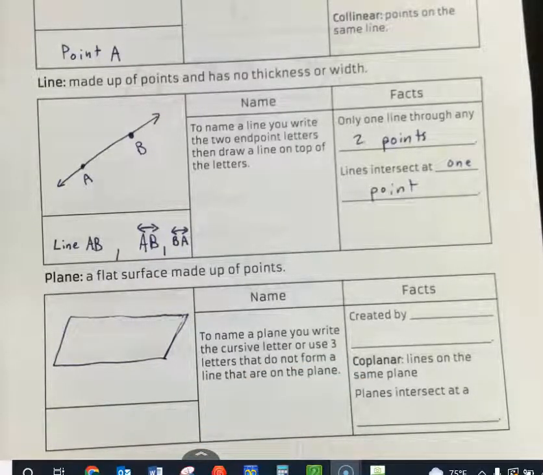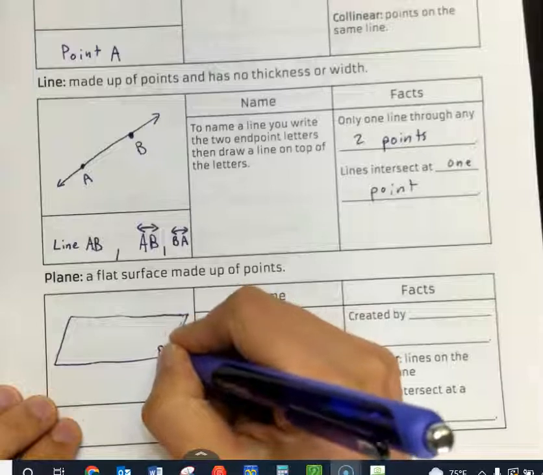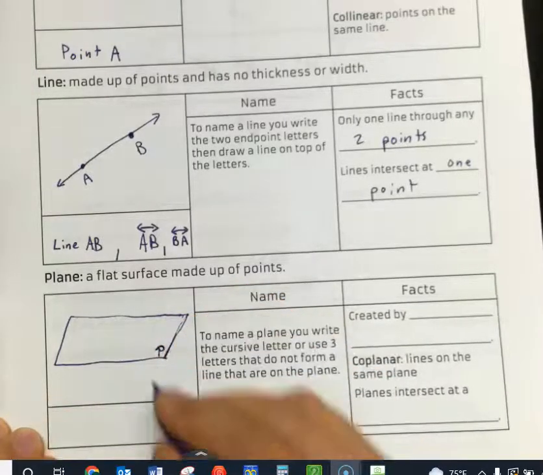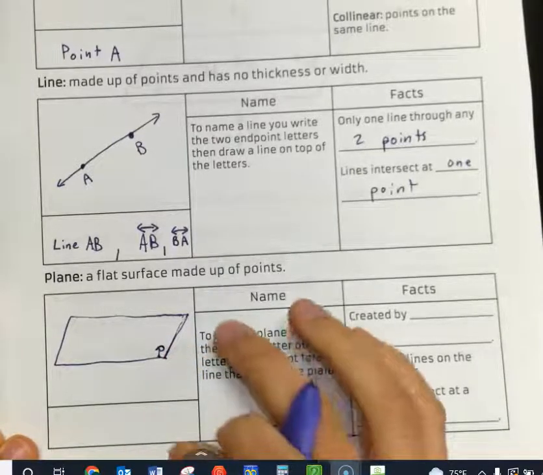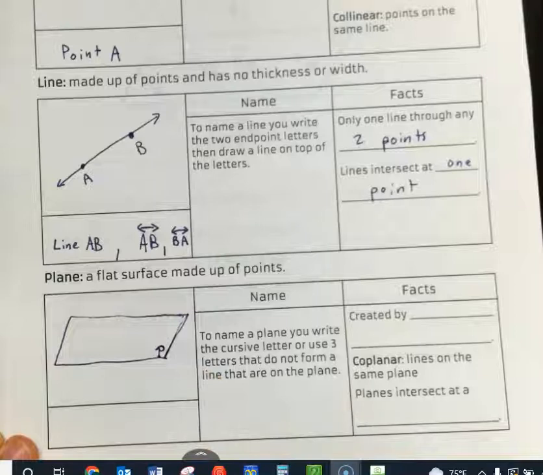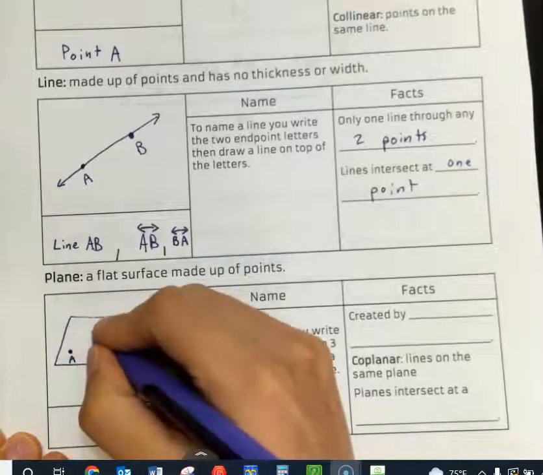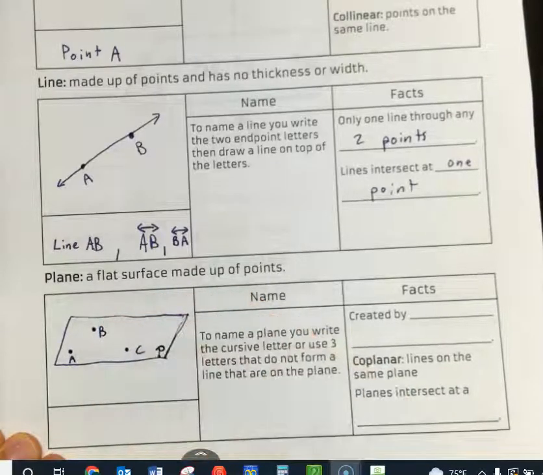But in actuality, it looks like a flat surface that goes on forever. So let's say we call this plane P, and the name for the plane is a cursive uppercase letter. So we have a cursive uppercase P, all right, and then we have multiple points on that plane.